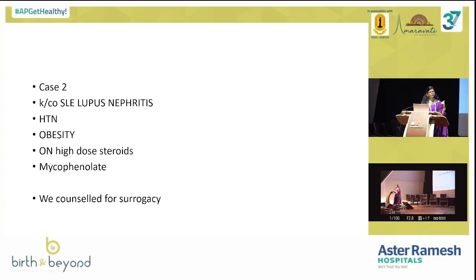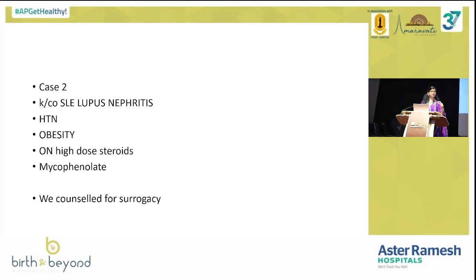Another patient is now undergoing surrogacy. She is SLE with lupus nephritis. She is hypertensive, obese, with a previous history of 2 abortions and a 5th month preeclampsia. The nephrologist said that there is a chance of flare-up, so it is better not to carry the pregnancy. So we counselled her for surrogacy, and now we are going ahead with surrogacy.